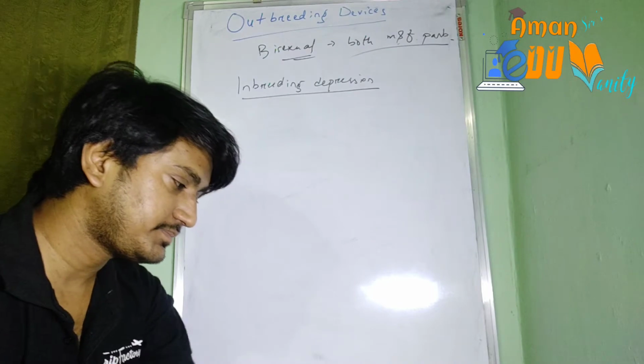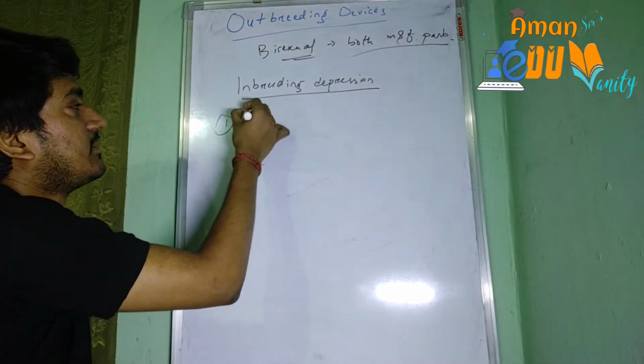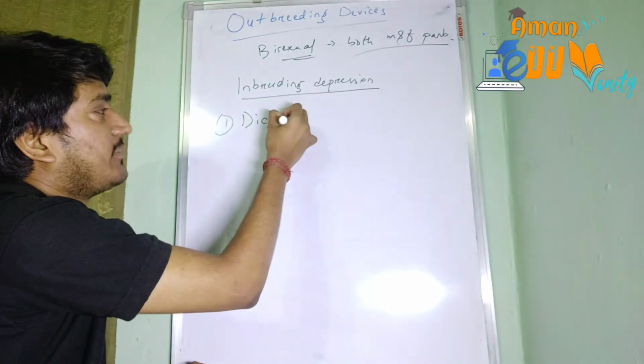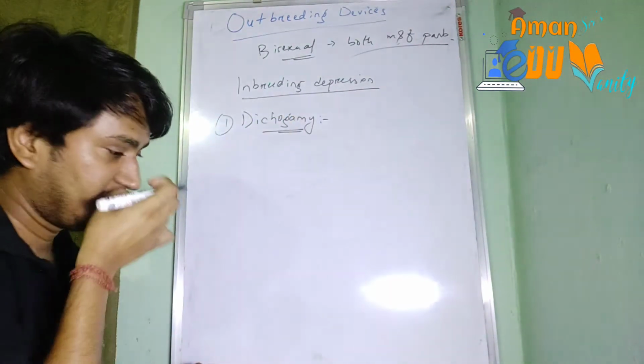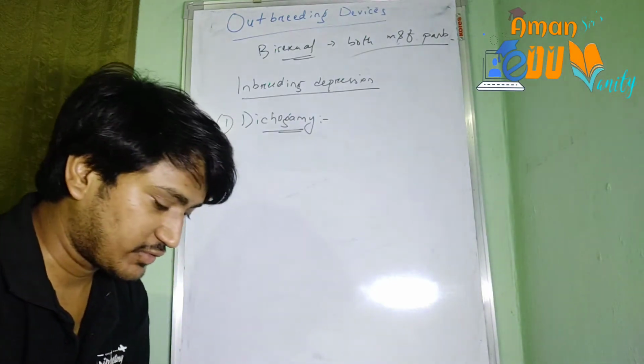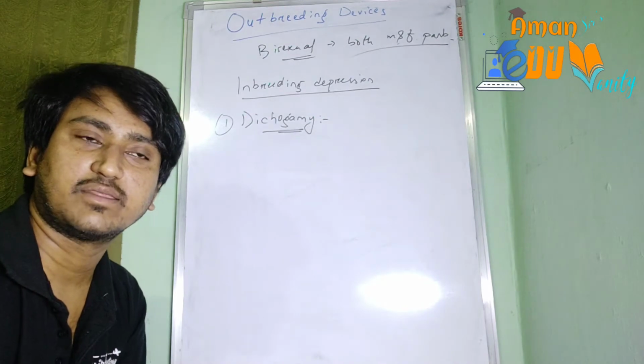First of them is termed as dichogamy. Dichogamy refers to no synchrony in pollen release and stigma receptivity.